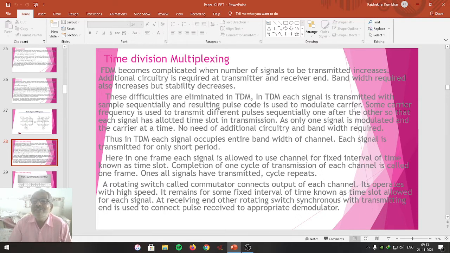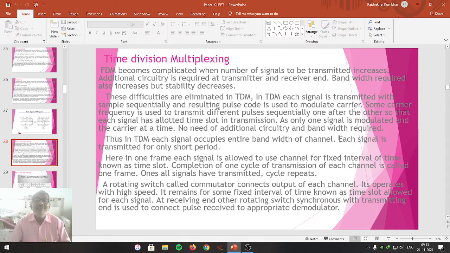As only one signal is modulated on the carrier at a time, there is no need of additional circuitry and bandwidth requirement. Here the bandwidth required will be less because at a time only one signal is going to get transmitted. Thus, in TDM, each signal occupies the entire bandwidth of the channel. Means throughout the channel only one signal is present.